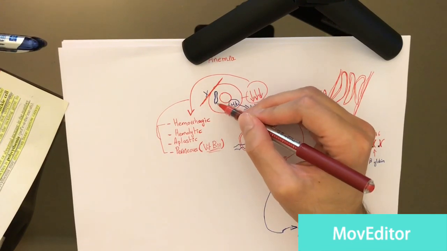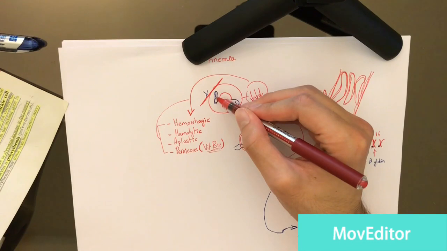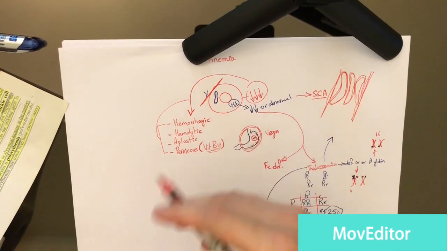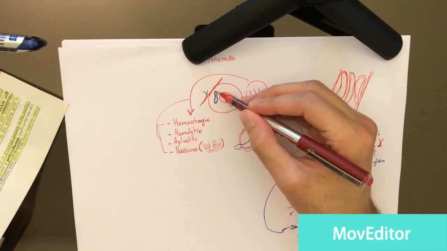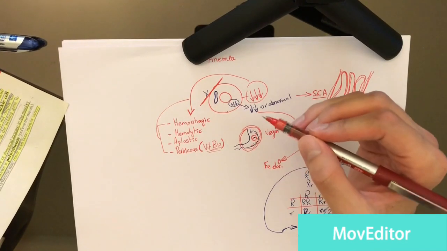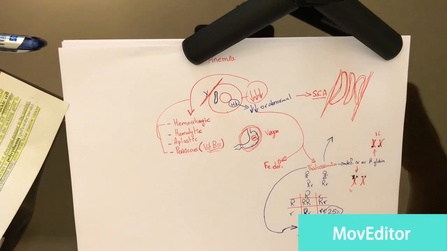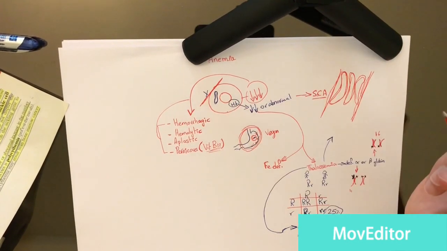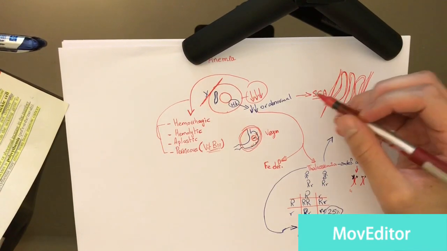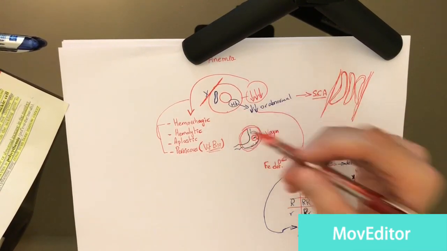Potassium is essential for the multiplication, replication, reproduction, I don't remember the exact word, of the parasite. So it will stop the reproduction of the parasite. Okay, so people with sickle cell anemia are also protected from malaria.